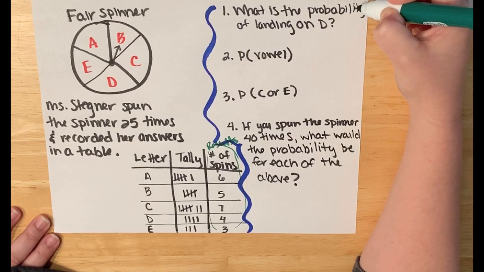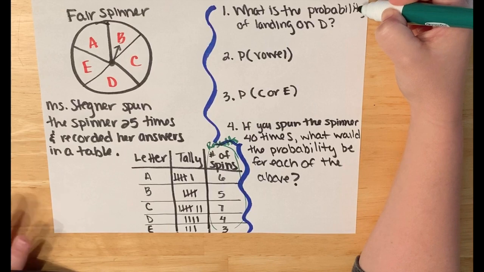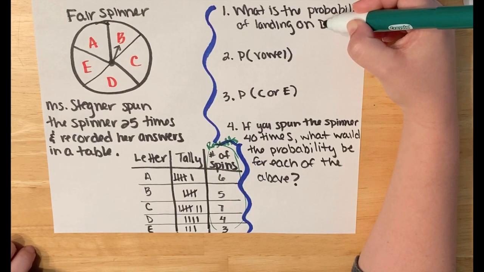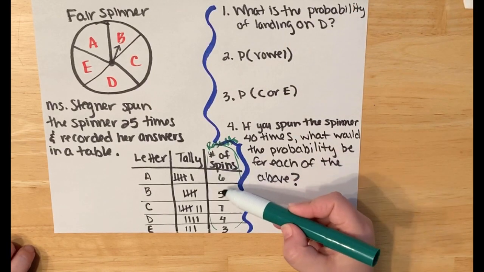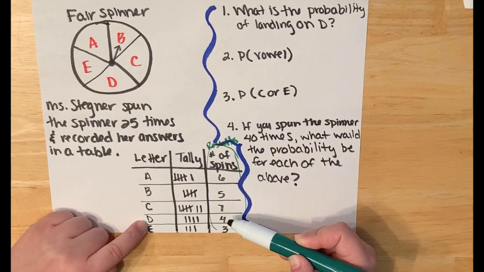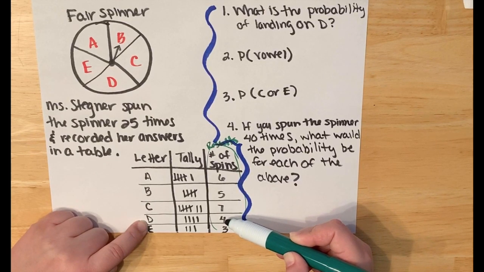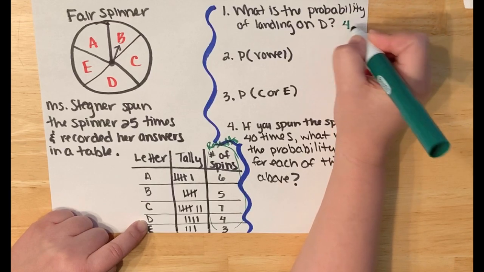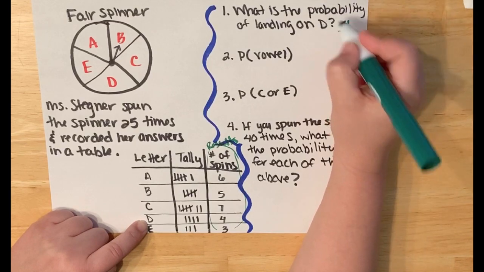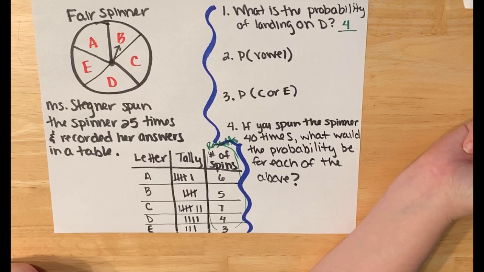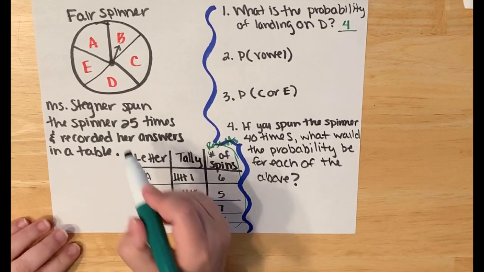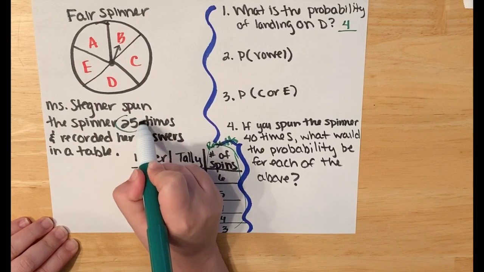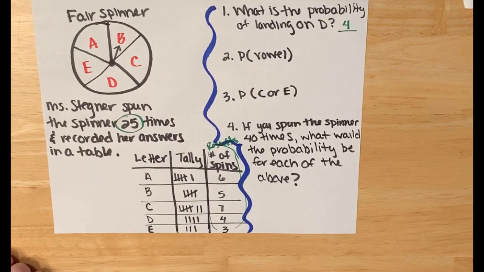What is the probability from my experiment of landing on D? So that's when I go to my result column and I look and I find D, and it looks like I got a D 4 times. So I'm going to do 4 because that represents how many times I got D. Now, what was my total? Oh, here it is, 25. I spun it 25 times.